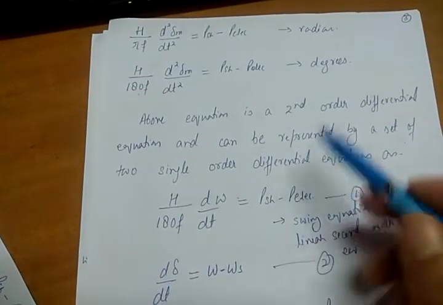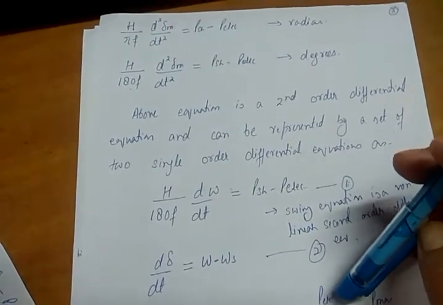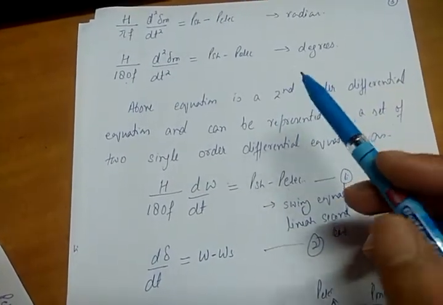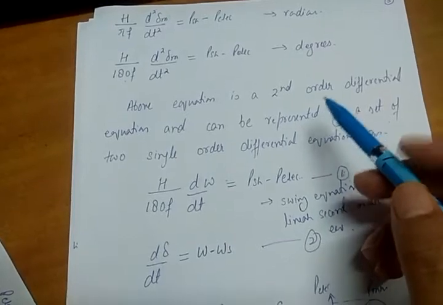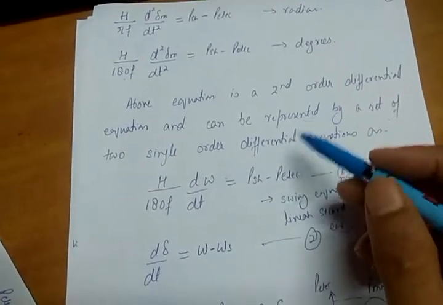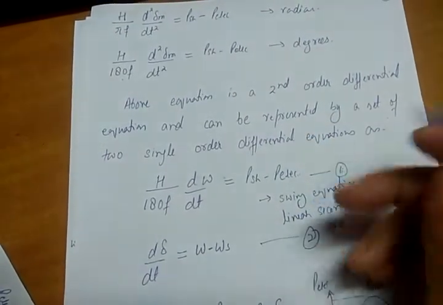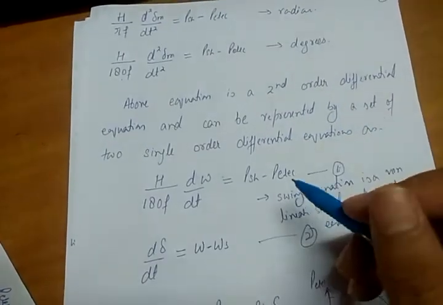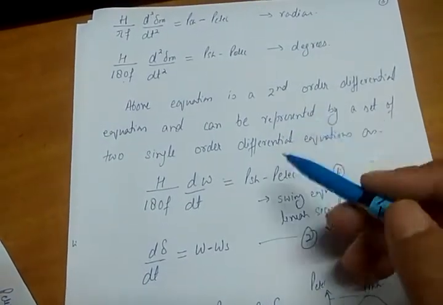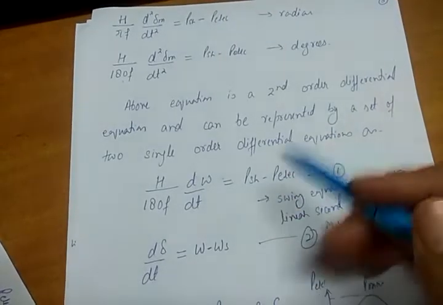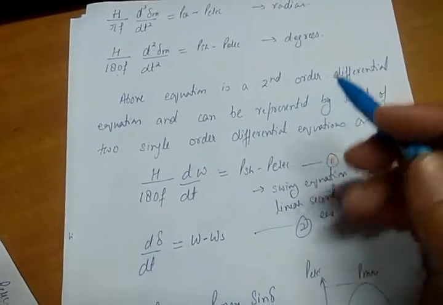Why is the damping term absent? Because in transient stability analysis we assume that the machine is lossless, and we also assume that the damper windings are ignored in the system. Okay, so number one, we assume that the machines are lossless and that the damper winding is absent. So this assumption leads to a pessimistic result in transient stability analysis. And what does it do? This damping helps to stabilize the system. You know, if there is damping in the system, the oscillations will die out. But if there is no damping, the oscillations will not die out. So of course, damping must be considered in a dynamic stability study.